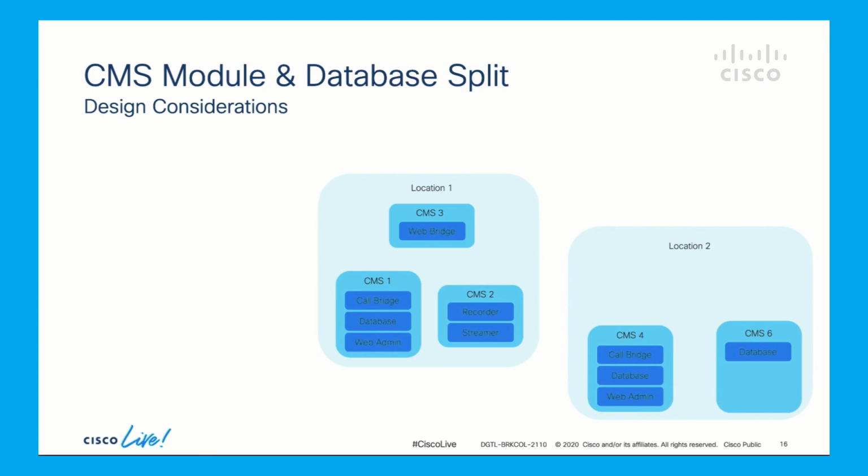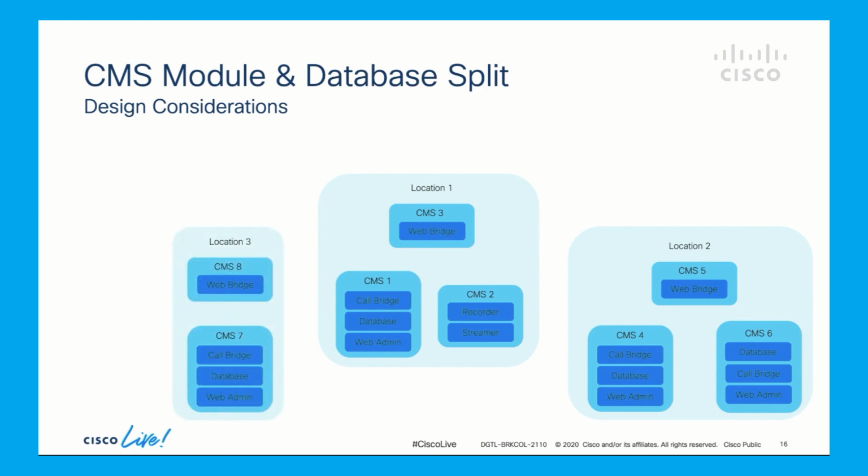I can enable external participants by adding a WebBridge module in CMS5 in location 2. I can increase the scale in location 2 by enabling the CallBridge module in CMS6. Then I add another location 3, and this location has WebBridge, CallBridge, and database modules.